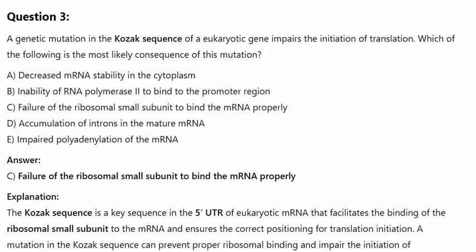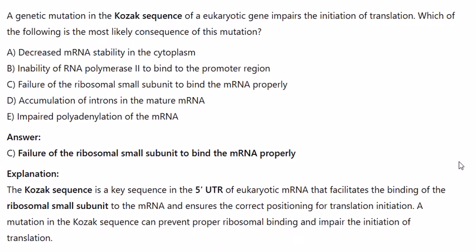Question 3. A genetic mutation in the Kozak sequence of a eukaryotic gene impairs the initiation of translation. Which of the following is the most likely consequence of this mutation? A. Decreased mRNA stability in the cytoplasm. B. Inability of RNA polymerase II to bind to the promoter region. C. Failure of the ribosomal small subunit to bind the mRNA properly. D. Accumulation of introns in the mature mRNA. E. Impaired polyadenylation of the mRNA.